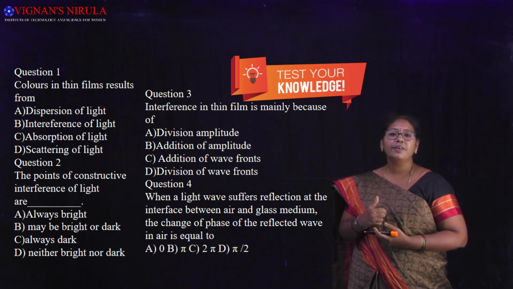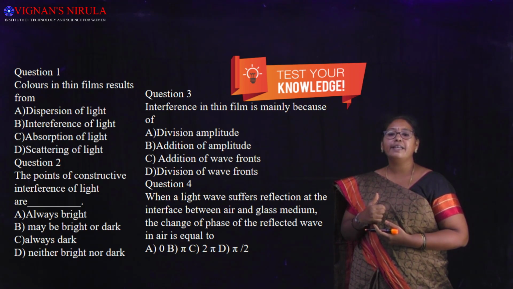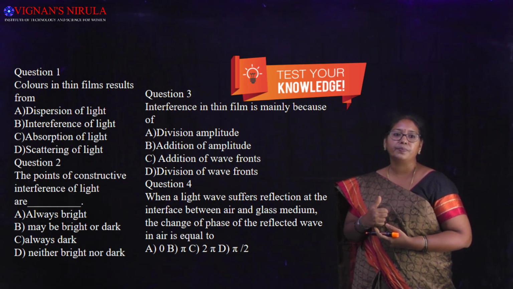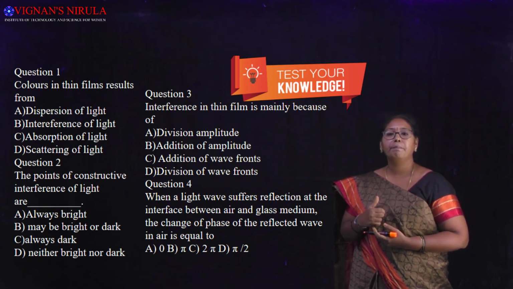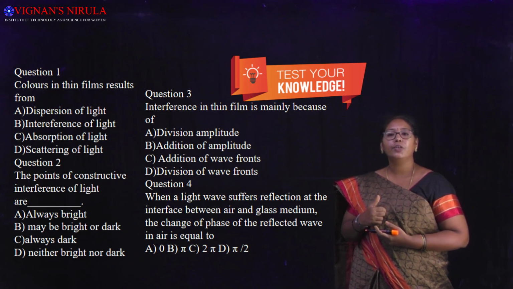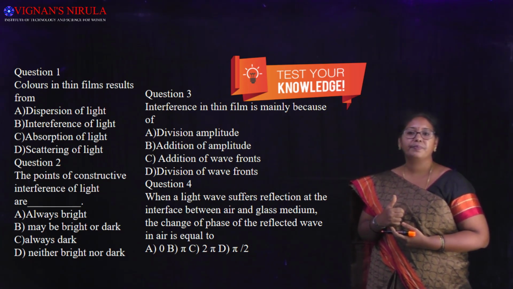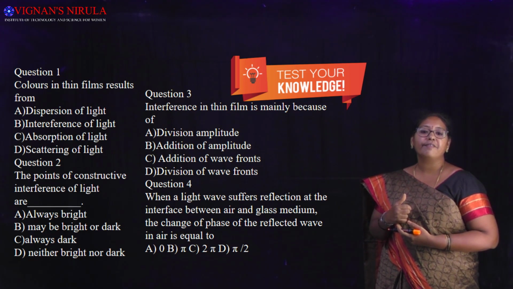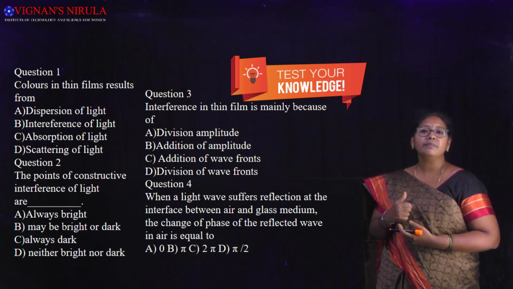The next question, when a light wave suffers reflection at the interface between air and glass medium, the change of phase of the reflected wave in air is equal to A, 0, B, pi, C, 2 pi, D, pi by 2. Yes, the correct answer is pi. When the light ray reflects at the air glass interface, rarer to denser medium surface, it suffers a phase change of pi.